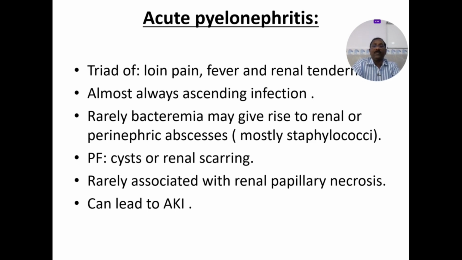Acute pyelonephritis is the triad of loin pain, fever, and renal tenderness, always ascending. Rarely, bacteremia may give rise to renal or perinephric abscesses, mostly staphylococci here. So there you have to use cephalosporins.